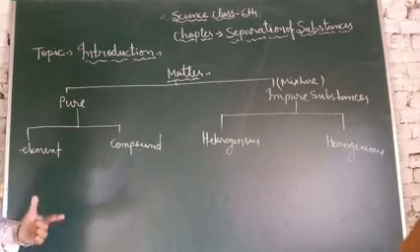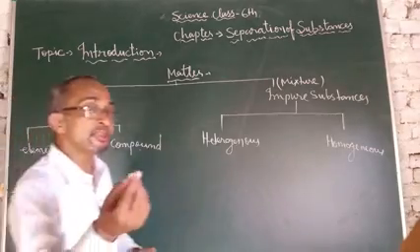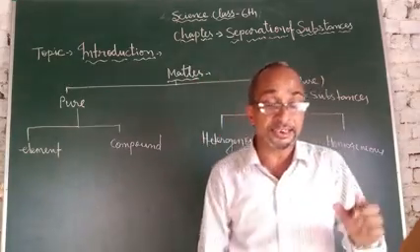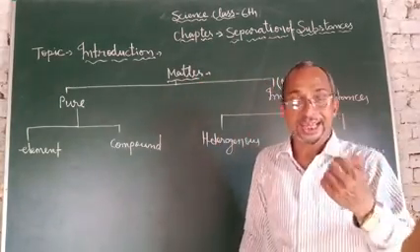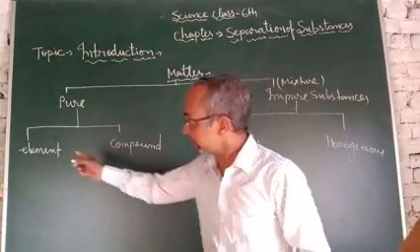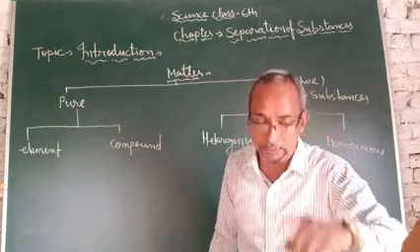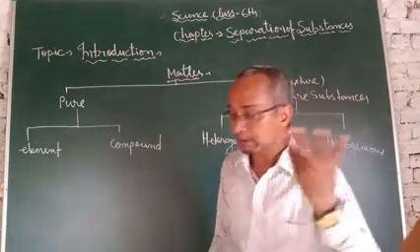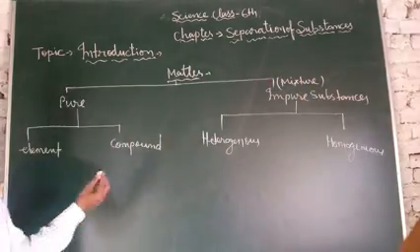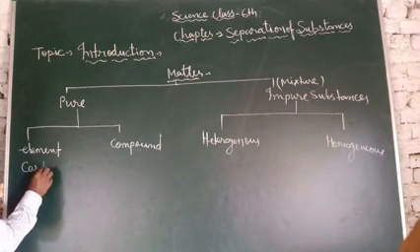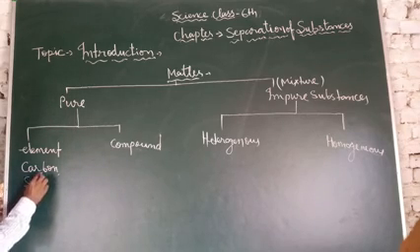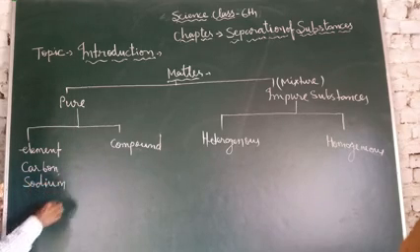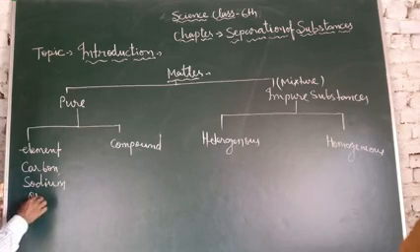What is an element? Any substance that contains only one type of atom is an element. For example, carbon, sodium, oxygen gas.